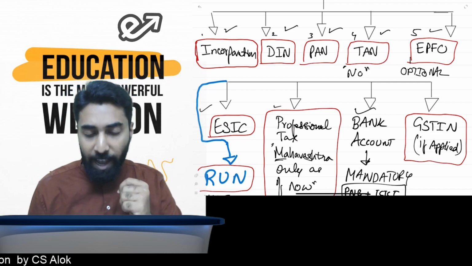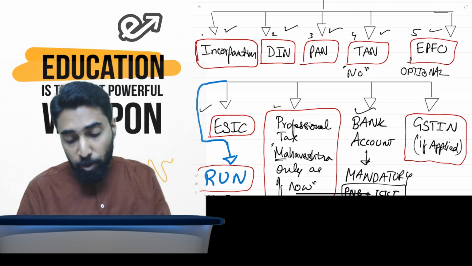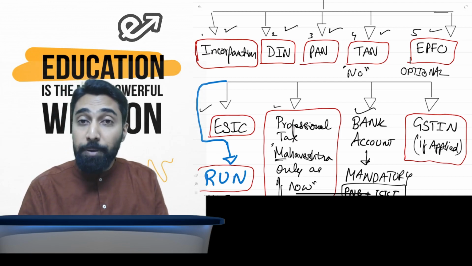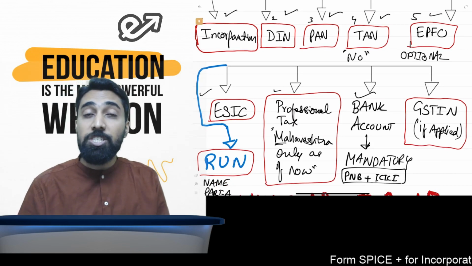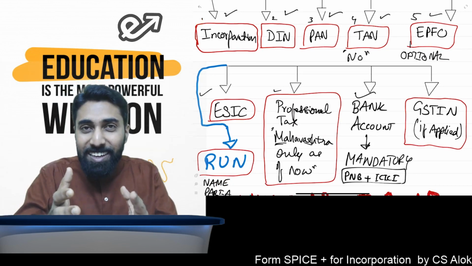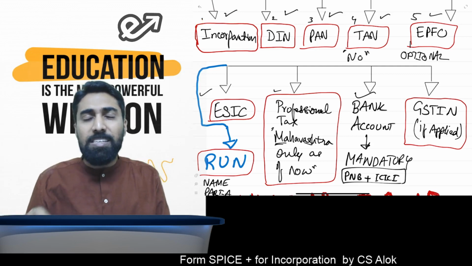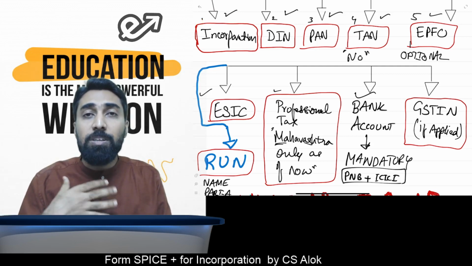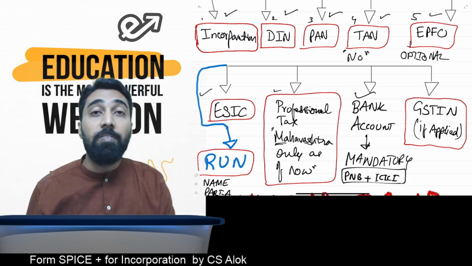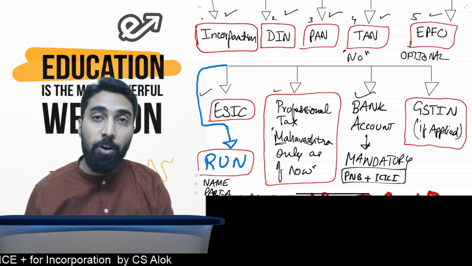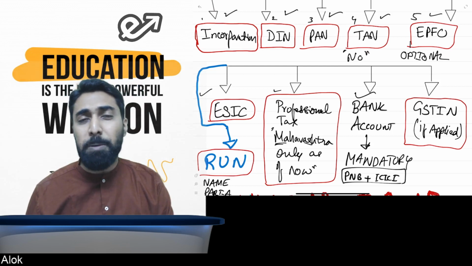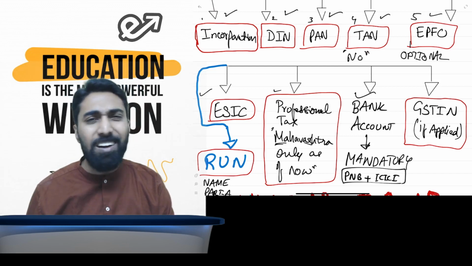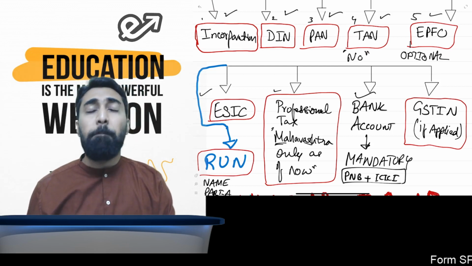So wonderful. As you can see on the screen, incorporation, DIN, PAN, EPFO, ESIC, name, professional tax, bank account, GST, everything you are getting in one single form. This is nothing short of a miracle for somebody like me, because we have seen the worst of how incorporation was. It used to take 6 months, 8 months. People used to get irritated. Nobody wanted to start a company in India. It was such a painful process.